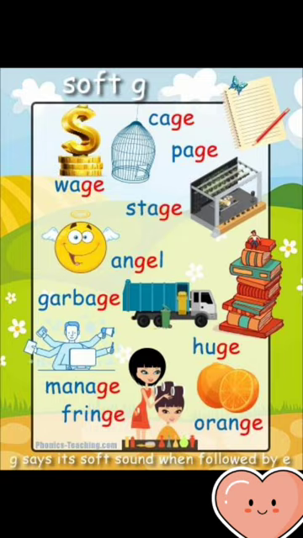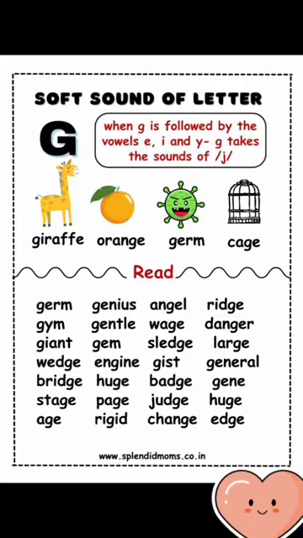Orange. G is followed by E. Huge. Also, G is followed by E. This is the soft G, followed by one of these only, E, I or Y.